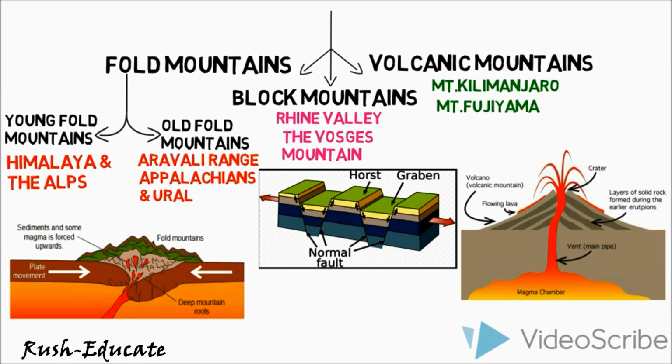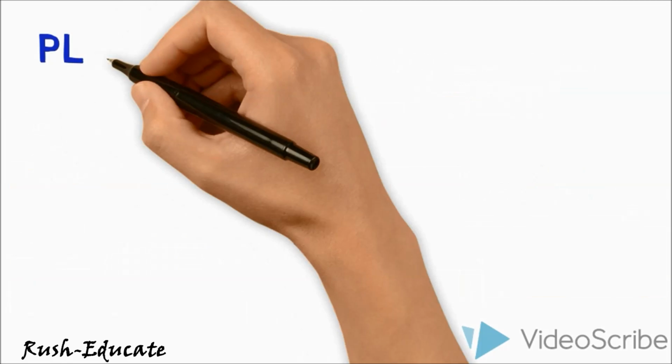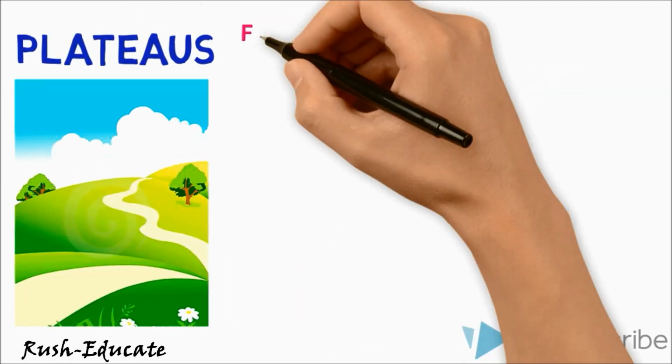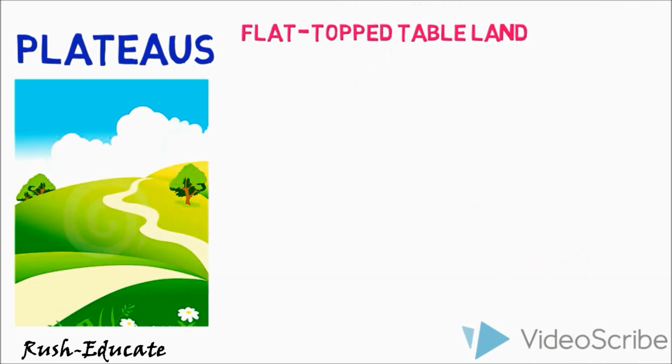The mountains are a storehouse of water. Many rivers have their source in the glaciers in the mountains. Water from the mountains is also used for irrigation and generation of hydroelectricity. A plateau is an elevated flat land. It is a flat-top tableland standing above the surrounding area. A plateau may have one or more sides with steep slopes. The height of plateaus often varies from a few hundred meters to several thousand meters.